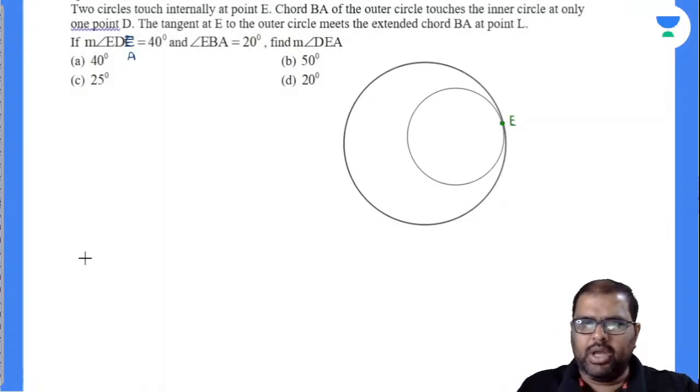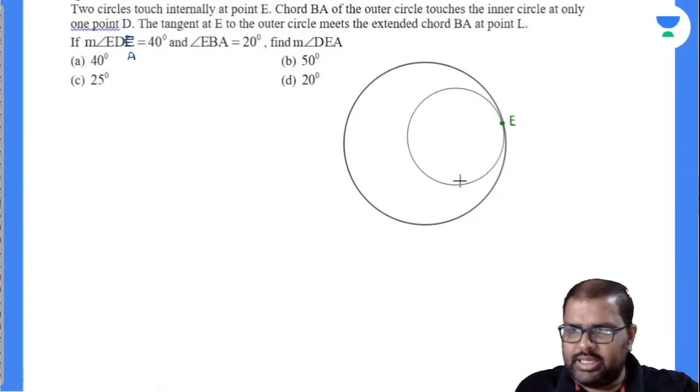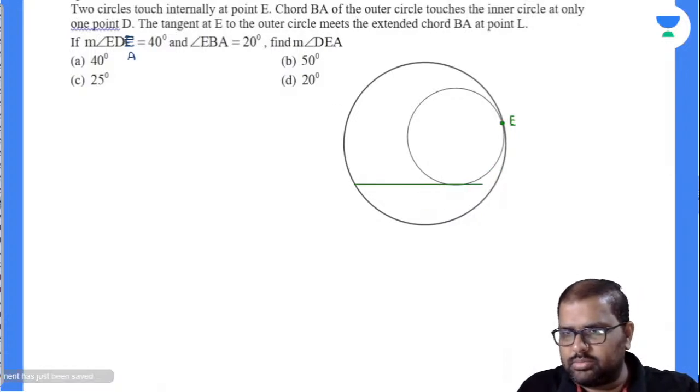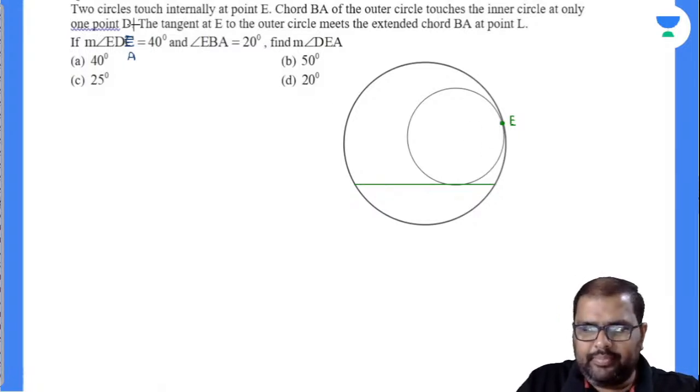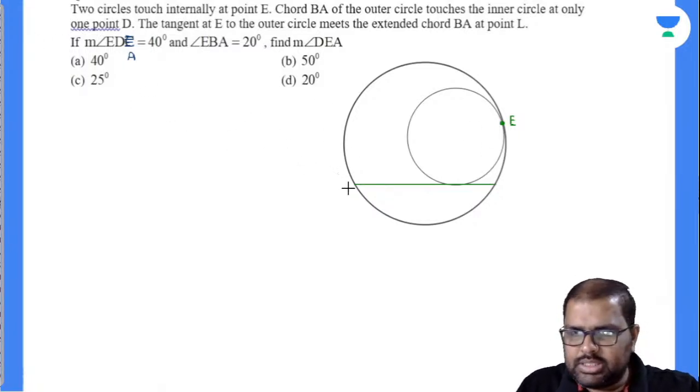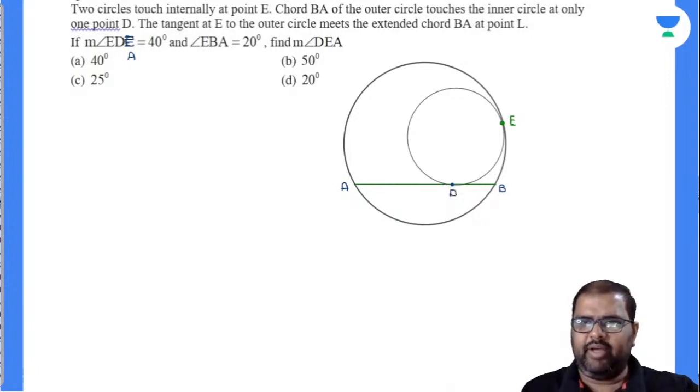Chord BA of the outer circle touches the inner circle at only one point called D. You can take down anything like this. So this is chord AB, the chord to the outer circle, and it touches the inner circle at only one point called D. Okay, fine. Any other point?